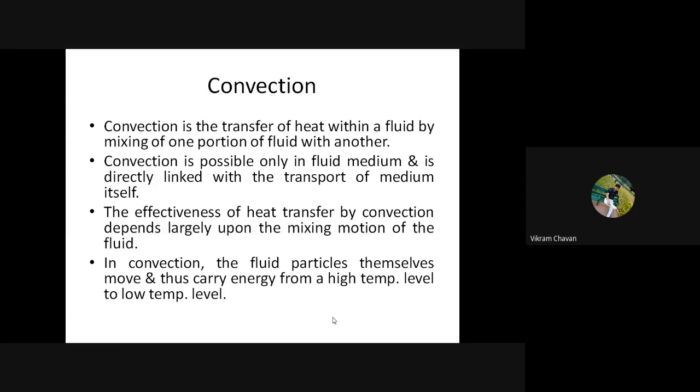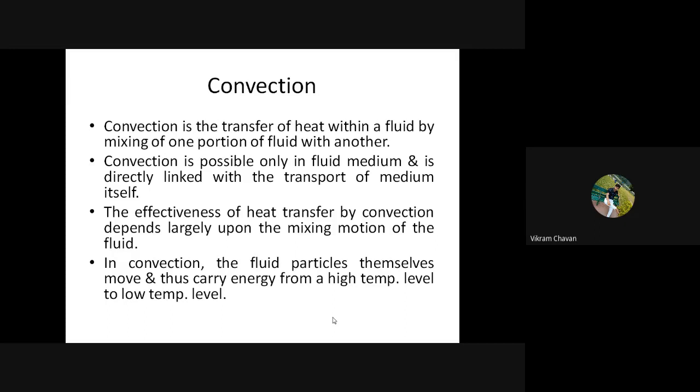In the last lecture, we covered the electrical analogy between the electrical circuit and Fourier's law of conduction. Analogy means finding out the similarities between two different systems, and that analogy is useful to find out the thermal resistance for conduction heat transfer.